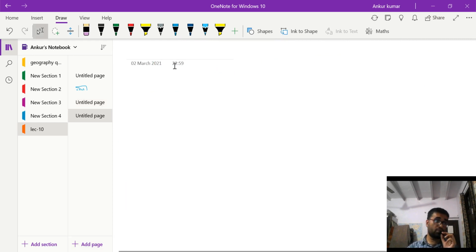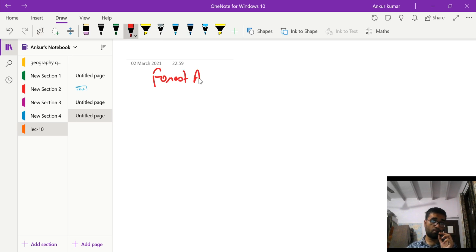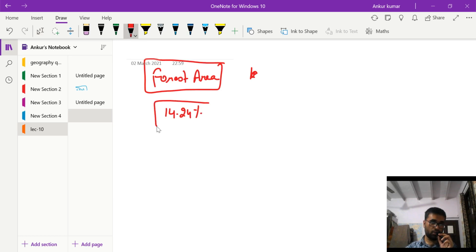Moving on to the next part, that is the forest area. In 1950-51, the net forest area was 14.24%.